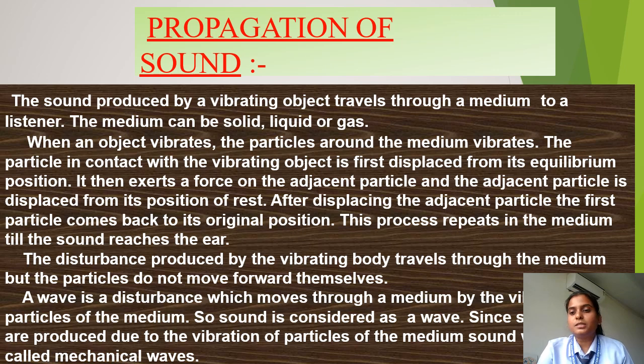When an object vibrates, the particles around the medium vibrate. So this is simple. When the object vibrates, उसके आसपास जो भी हमारे particles हैं वो भी vibrate होंगे. अब particle vibrate क्यों है? Because वो object के contact में आए.